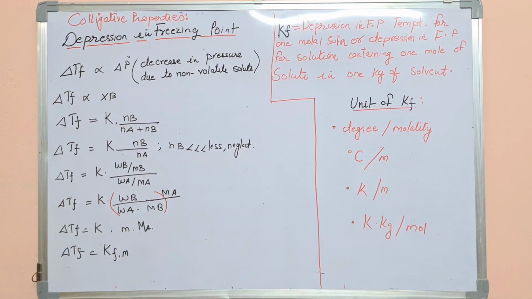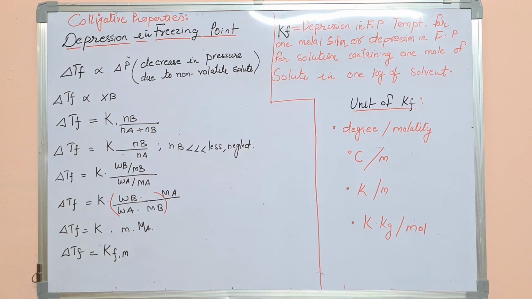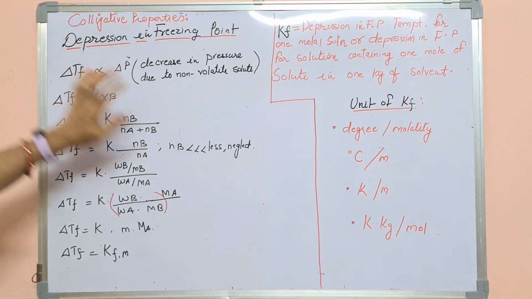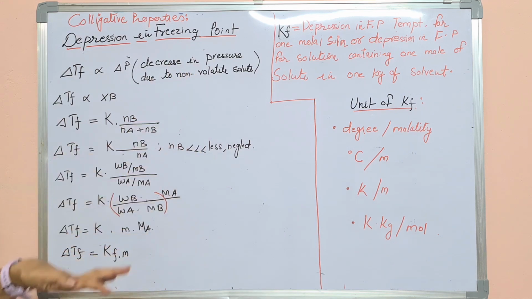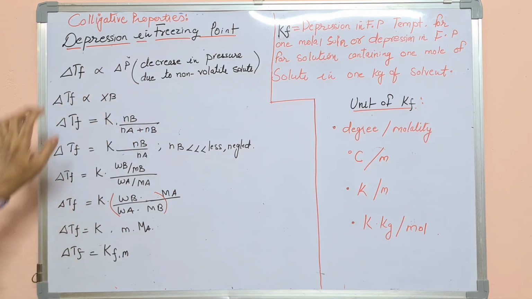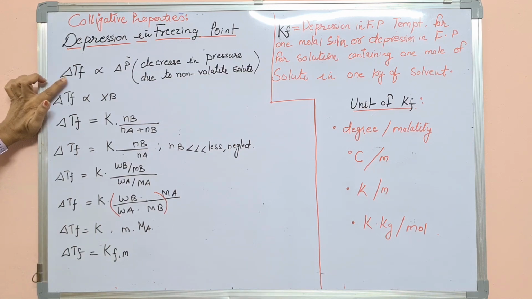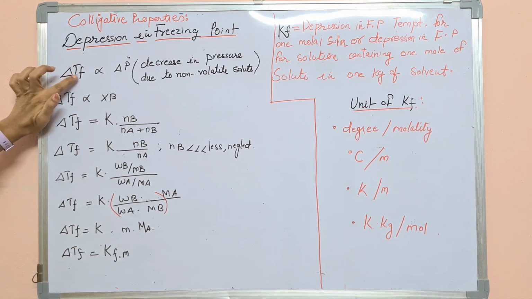Now students, after the graph of depression in the freezing point, depression in the freezing point is the third colligative property. We have seen in the graph of freezing point depression that with the addition of non-volatile solute in the solution, freezing point decreases, because vapor pressure also decreases. Whatever the decrease in the temperature from the graph, that is denoted delta TF.